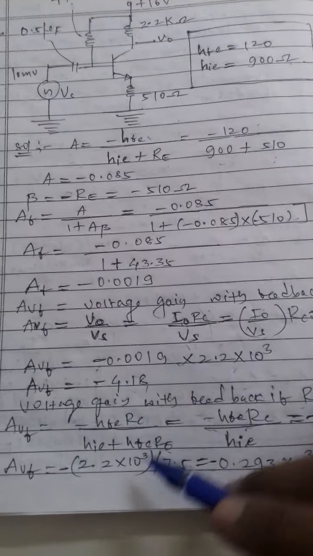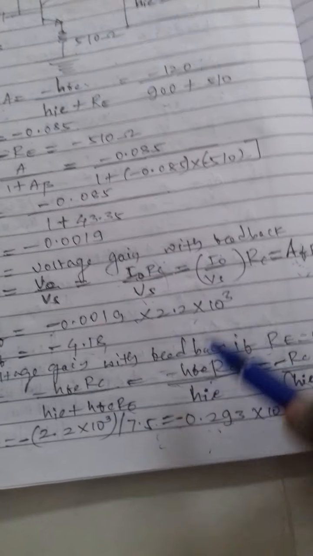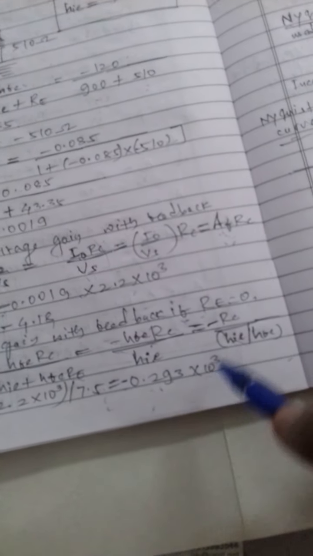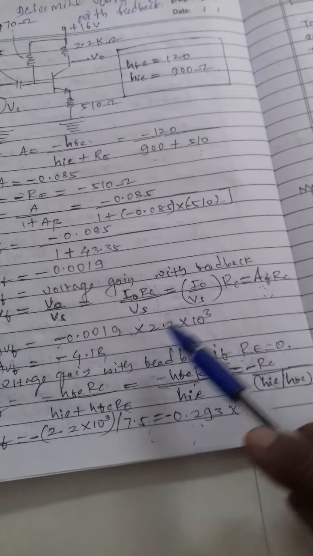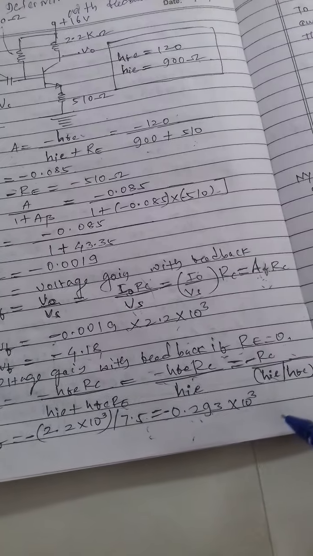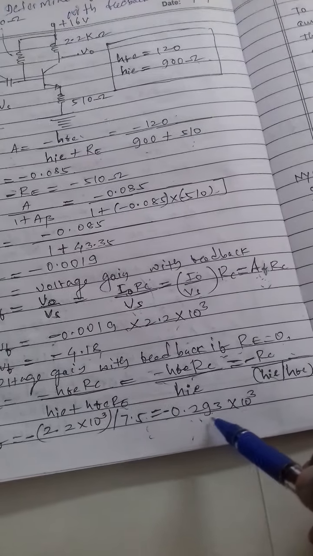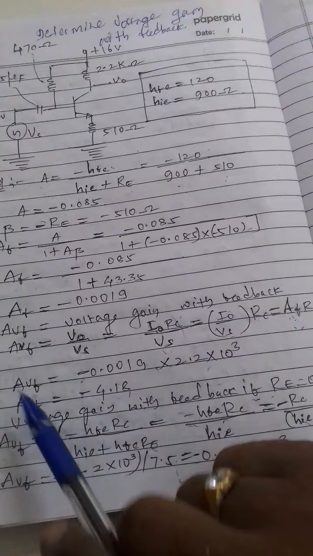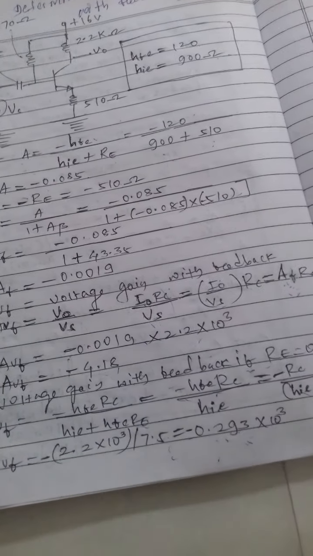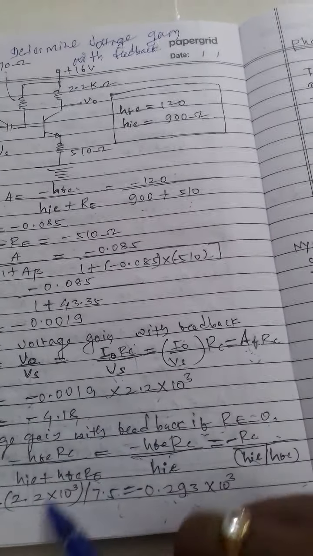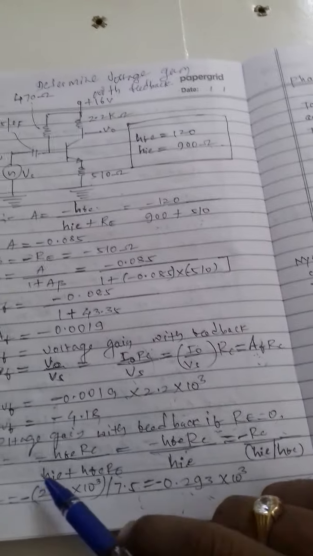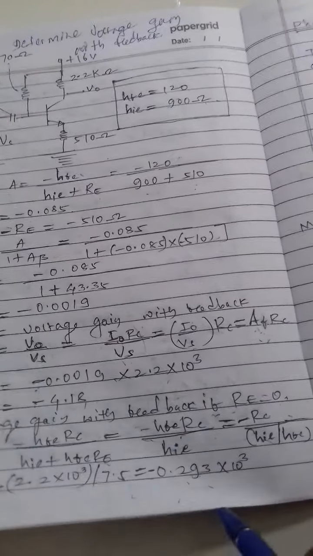If Re is considered, the voltage gain with feedback is minus hfe Rc upon hie plus hfe Re, which is minus 4.18. These are the values of the voltage gain with feedback.